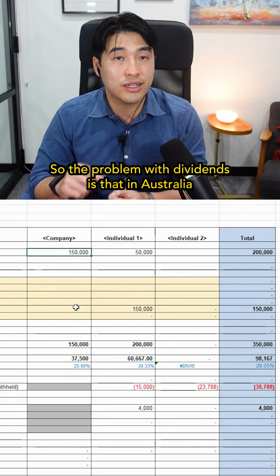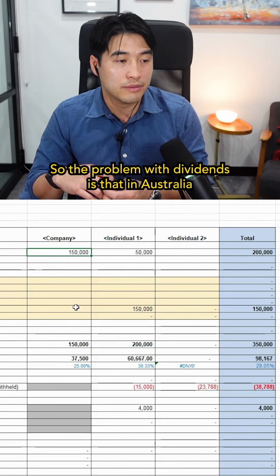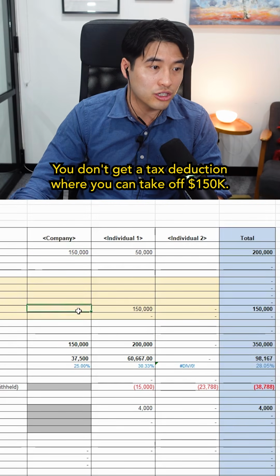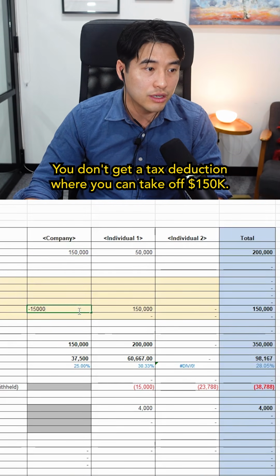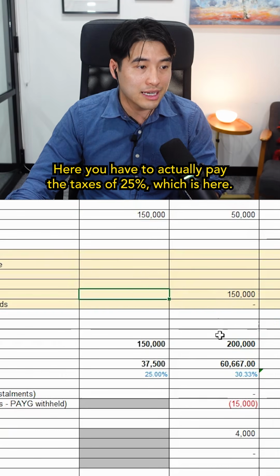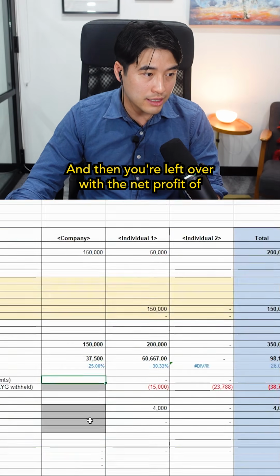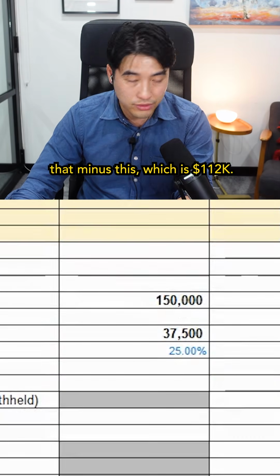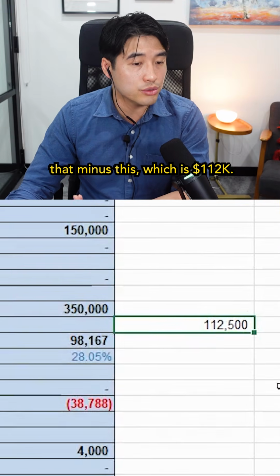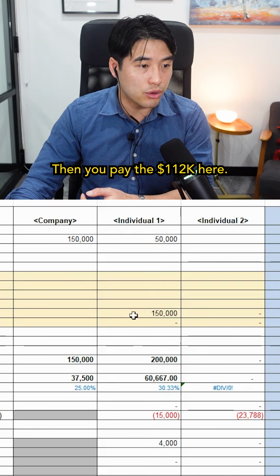So the problem with dividends is that in Australia, when you take a dividend, it's not a tax deduction. You don't get a tax deduction where you can take off $150K here. You have to actually pay the tax of 25%, which is here. And then you're left over with the net profit of that minus this, which is $112,000. Then you pay that $112,000 here.